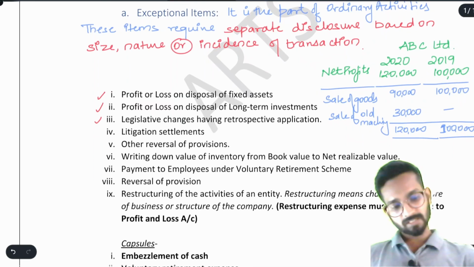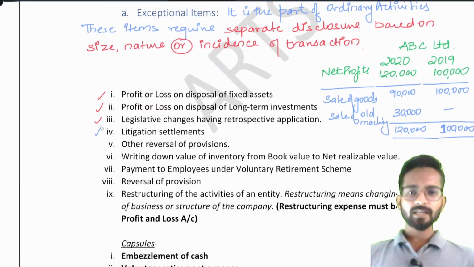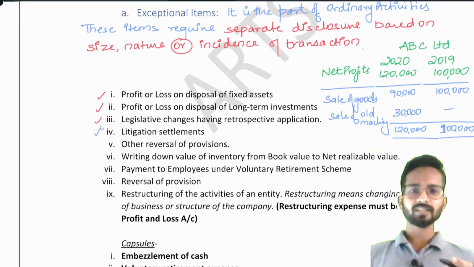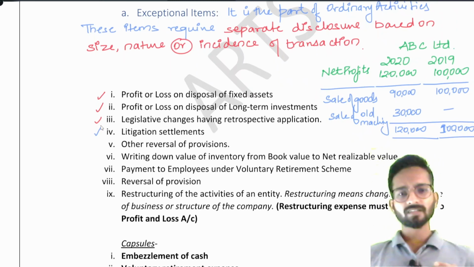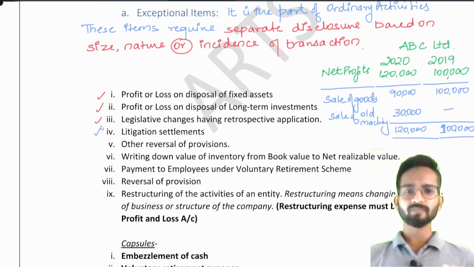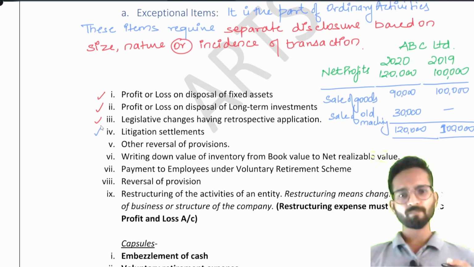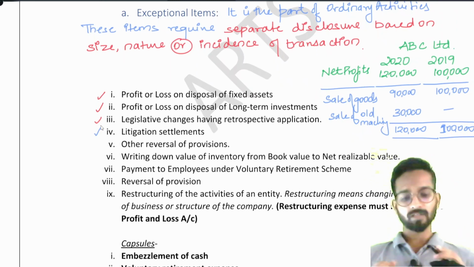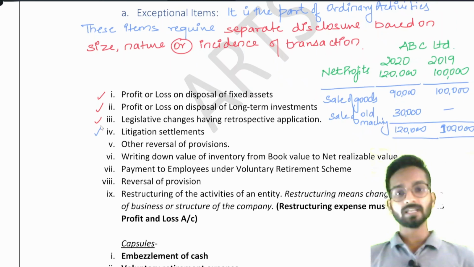After this, they are saying there is a litigation settlement. Now what is litigation settlement? It happened many years back, I think in America. A person filed a case against McD because they said that you are using cow's flesh or something in your burger. So what did McD do? McD provided him some lump sum amount, say some 1.5 to 2 crores in Indian currency. I don't know the exact dollar amount, but that much money they provided to settle the case out of the court. That is called litigation settlement.